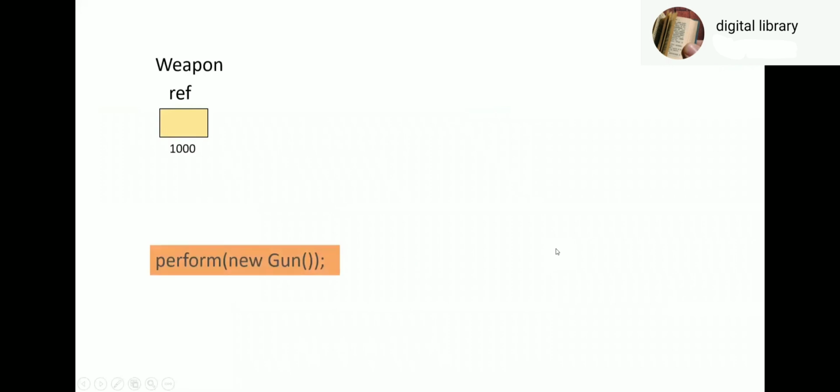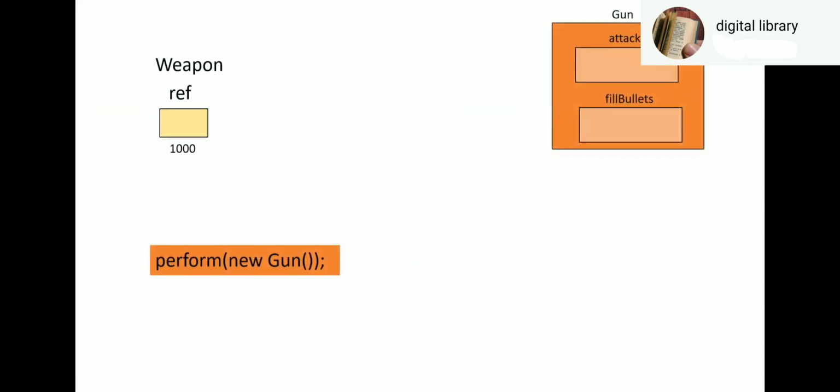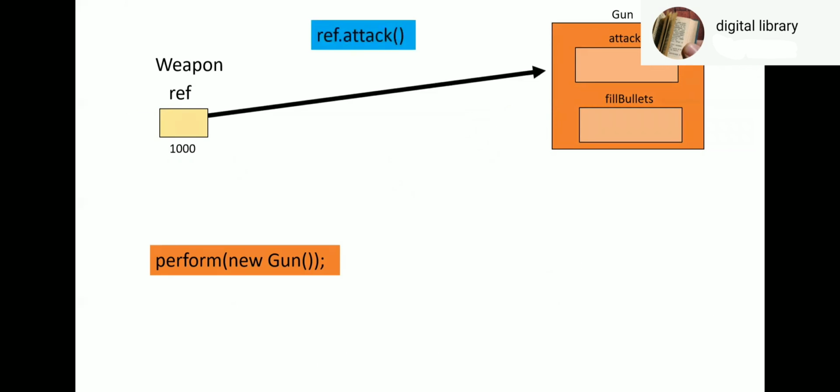We have ref, weapon ref. Perform new gun. What happens? Gun object gets created with attack and fill bullets. Ref refers to that gun object. Ref.attack, attack can be performed. But ref.fill bullets will not be possible because ref type is weapon and fill bullets method is not there in weapon. So it is not possible.